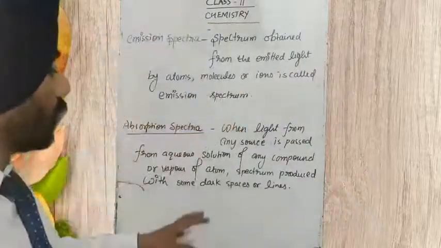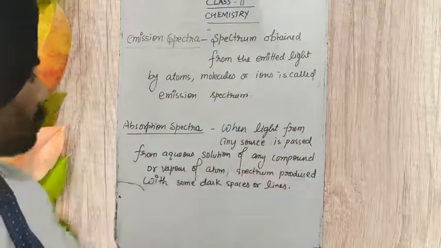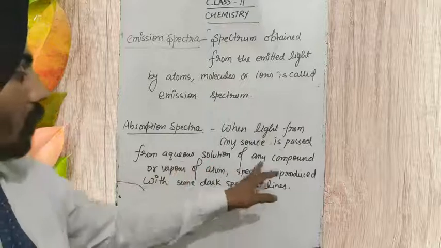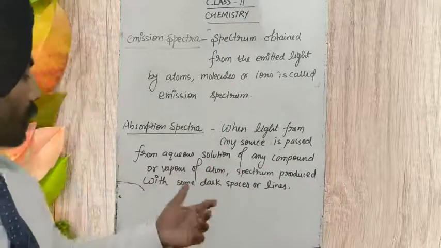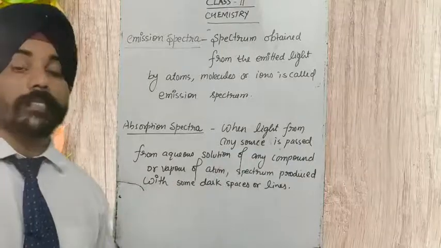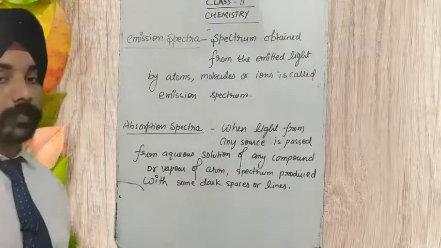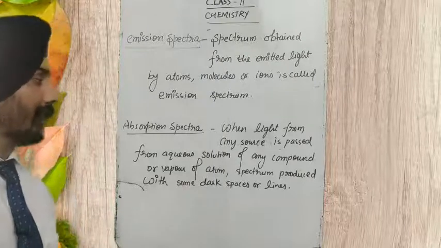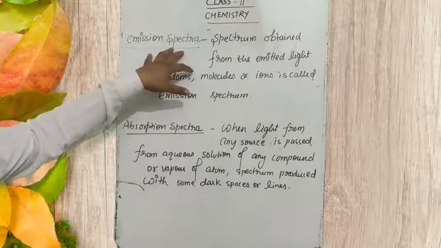So what is absorption spectrum? When light from any source is passed through the aqueous solution of any compound or the vapor of any atom, the spectrum produced with some dark spaces or lines is called absorption spectrum. You can say that absorption spectrum is a negative of emission spectrum.